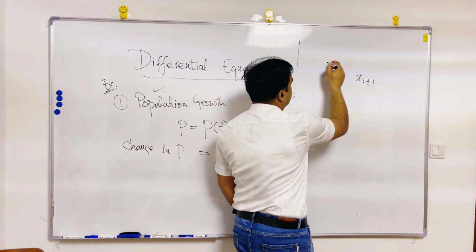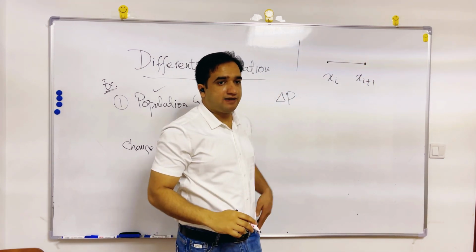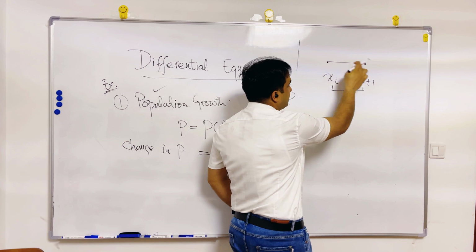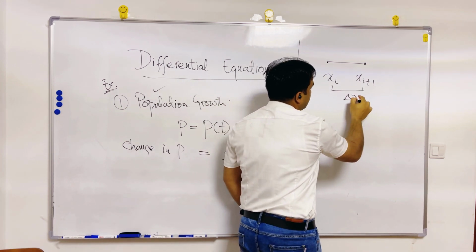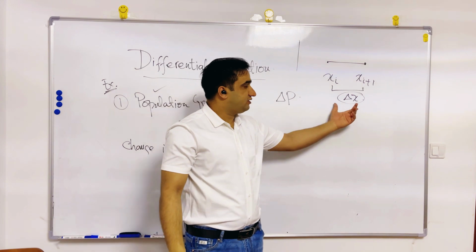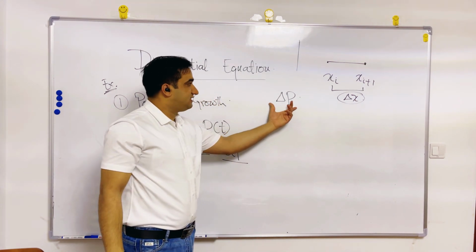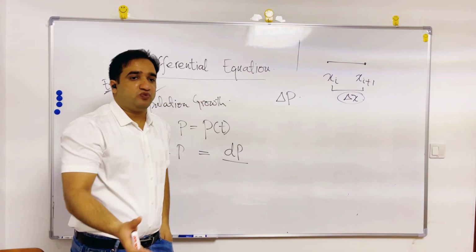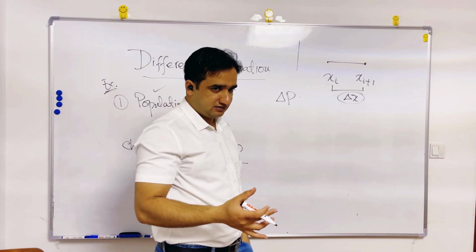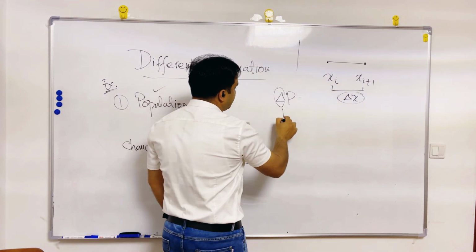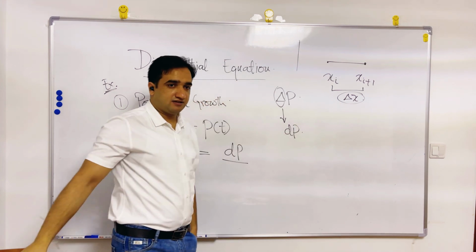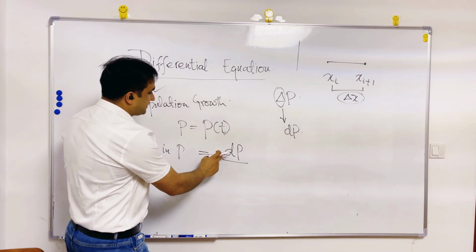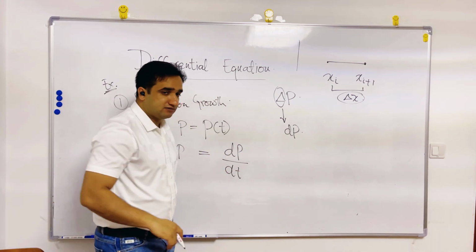You were standing here and you moved to here, you change your position. And I said that this change in your position, one step, was actually a del x, a change in your position. So that is del p, meaning a change in population. And this del p, when we switch into the integral formula, we said this del p is similar to dp. So this dp is coming here. And why this dp? Because the time is changing, so there is a dt.